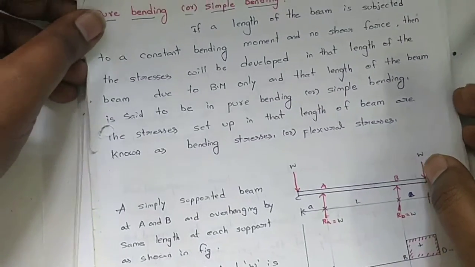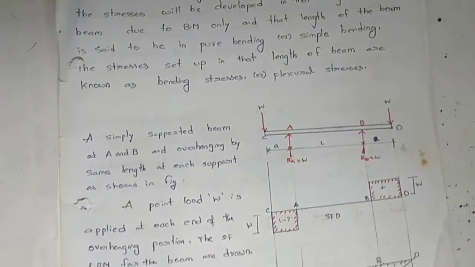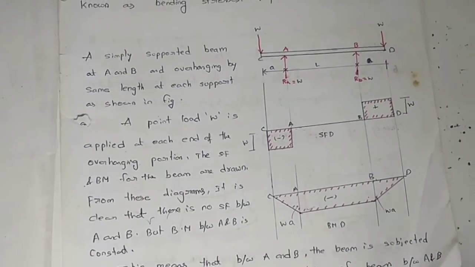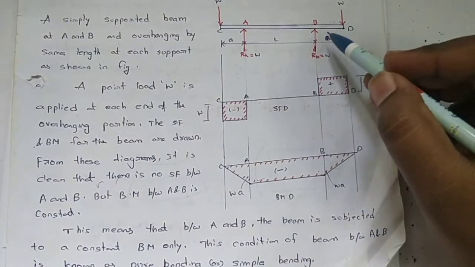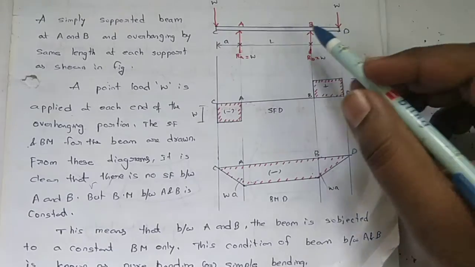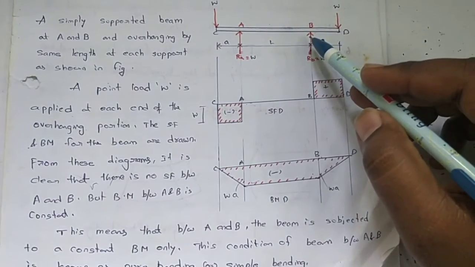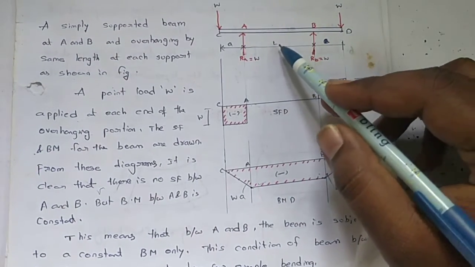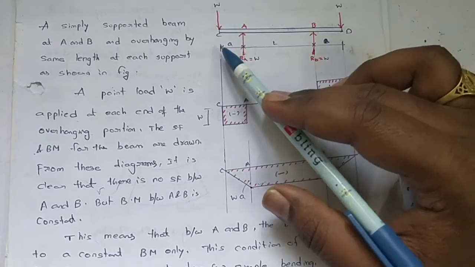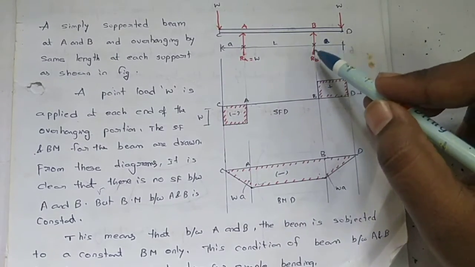Now I have taken one example regarding the flexural stresses. Here observe, it is an overhang beam with two supports A and B. In between A and B, the length of the beam is L, and on the left side it has some overhang of length a, and the right end also has an overhang of length a.